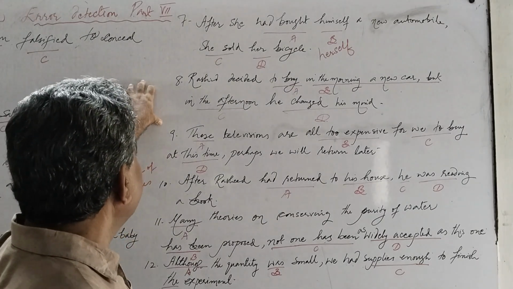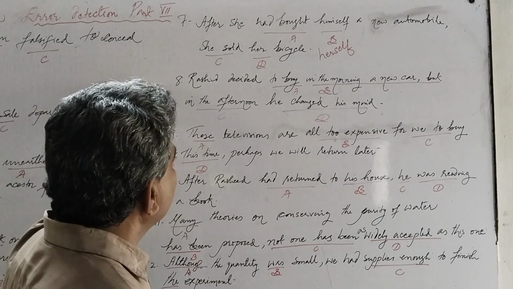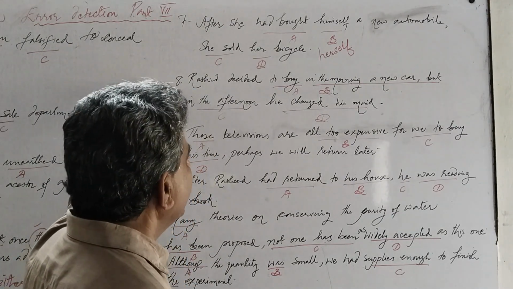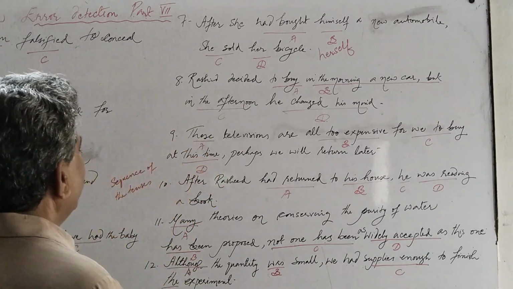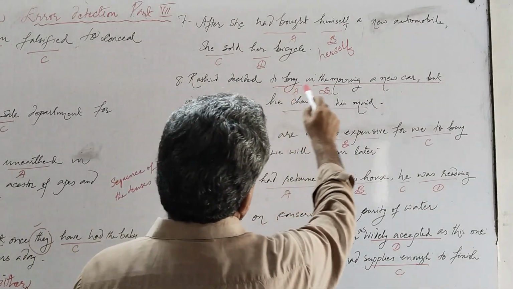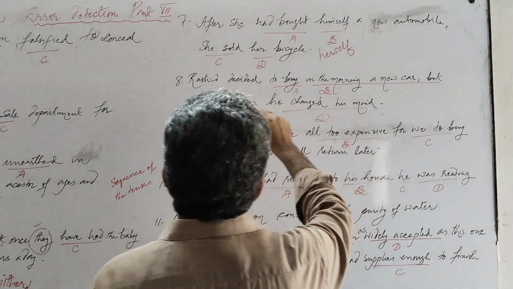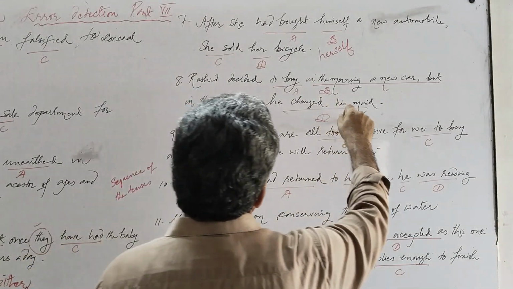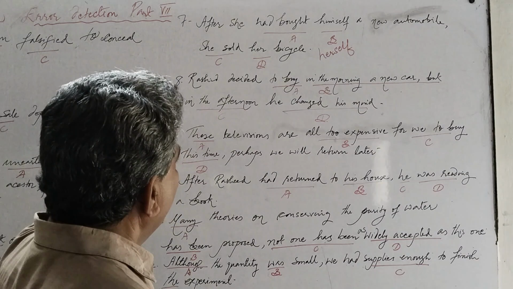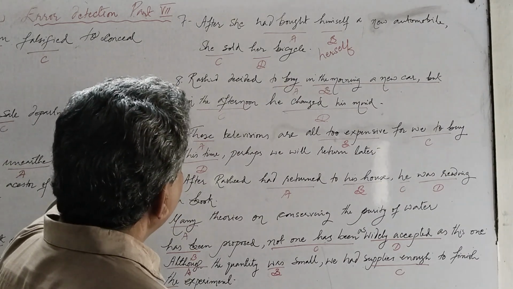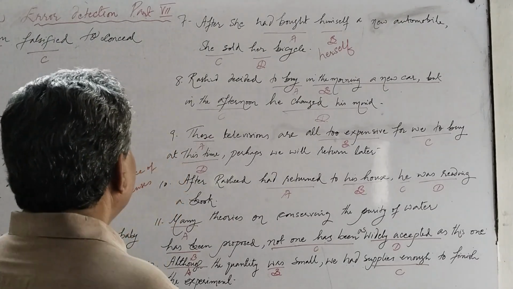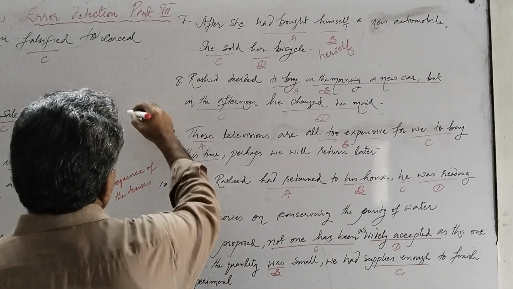In the eighth sentence, Rashid decided to buy in the morning a new car, but in the afternoon he changed his mind. We have four options here. A, to buy; B, in the morning; C, in the afternoon; D, he changed his mind. When we read the sentence, we come to the conclusion that here is the problem of word order. The order of the words is not correct here.